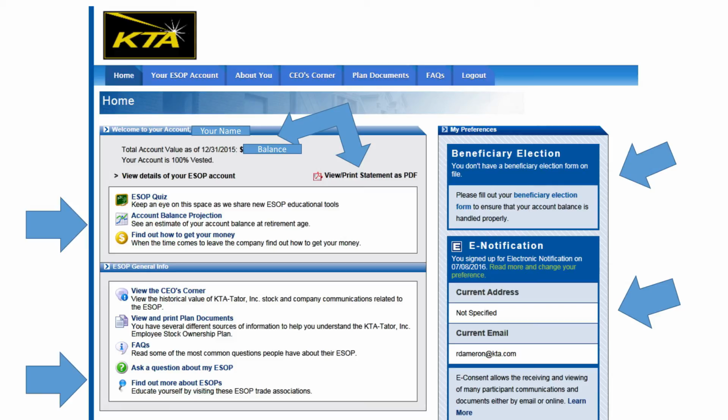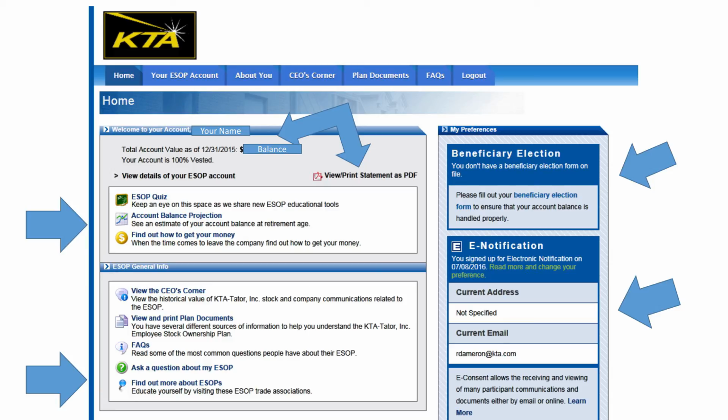On the right side of the home page, you'll be able to designate a beneficiary for your employee stock ownership retirement account. Most of you have completed this form when we first became employee-owned or when you joined the company. When family dynamics change, everyone should reevaluate their financial needs, including their beneficiaries, for not only the ESOP, but also your 401k and your life insurance. It's easy to fill out the ESOP beneficiary election here. The second arrow on the right side goes back to the electronic consent that you agreed to after logging into